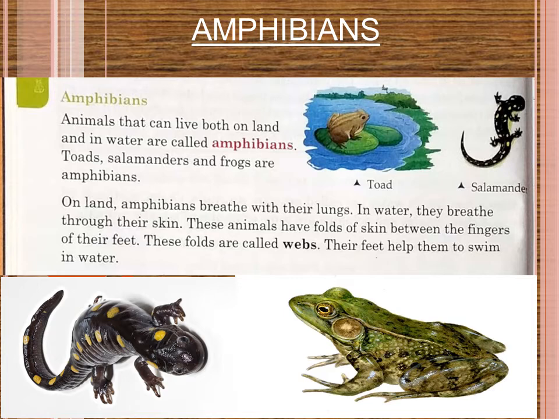Okay. You will learn the diagrams also. You will have to draw the diagrams also.